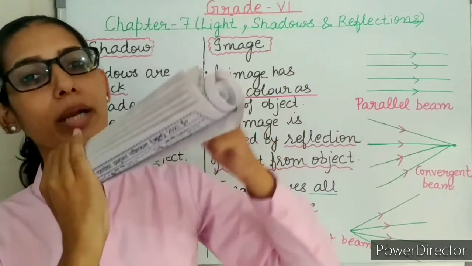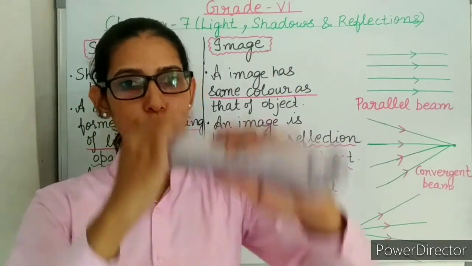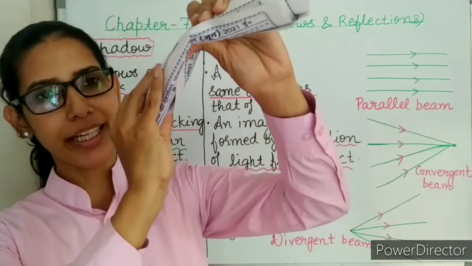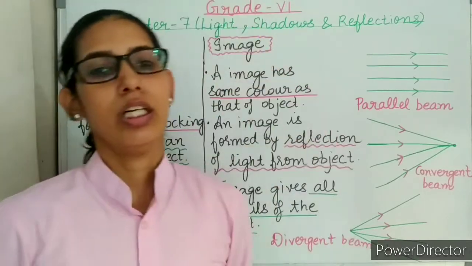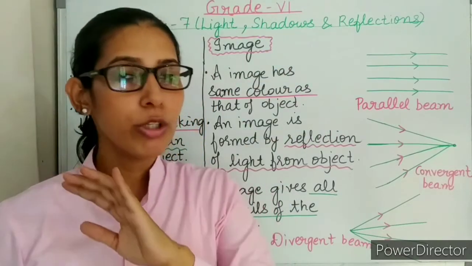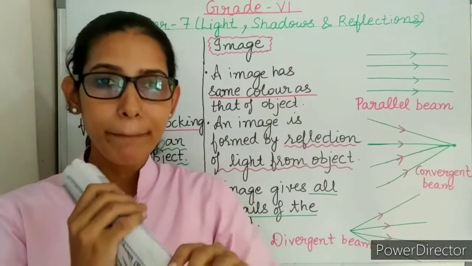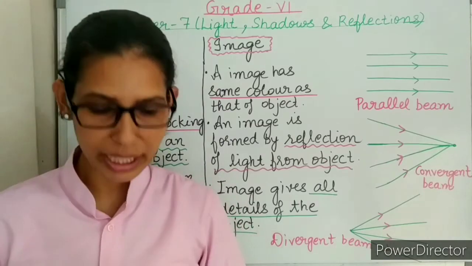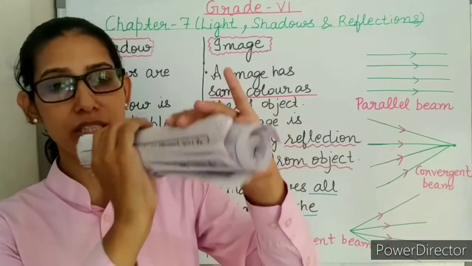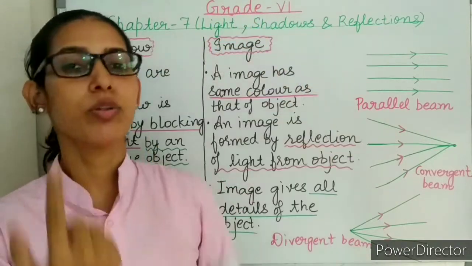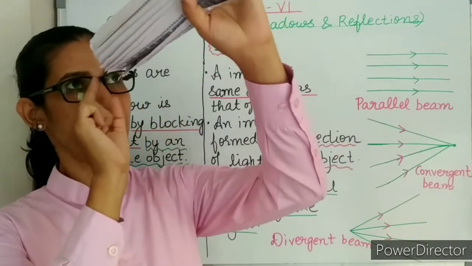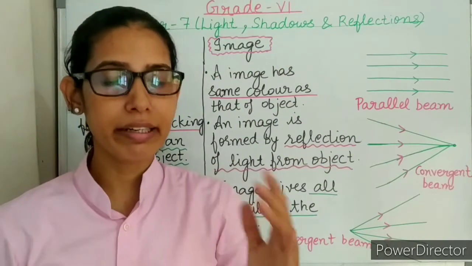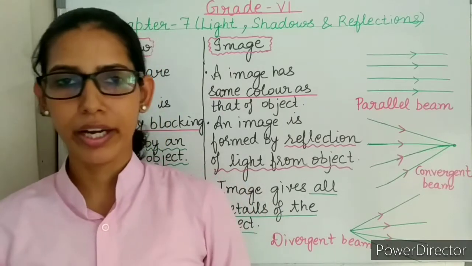If the tube is straight, you are able to see the bulb. But if you now try to see the same bulb with the help of a bent tube, bend it a little bit and then try to see. I assure you that you will not be able to see the same bulb through the bent tube. The reason is that light always travels in a straight line. When the tube was straight, I could see, but if the tube is a little bit bent, I will not be able to see, because light rays always travel in a straight line.